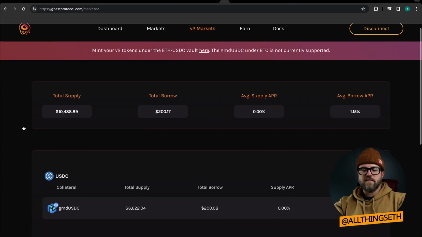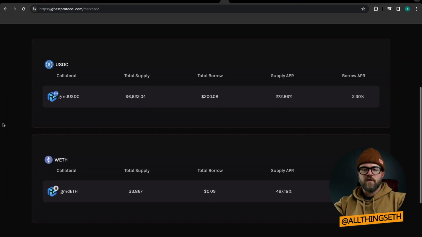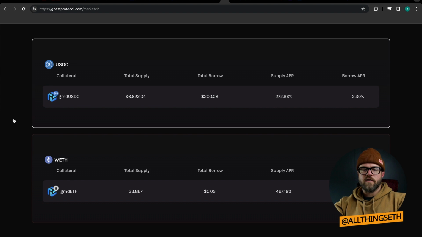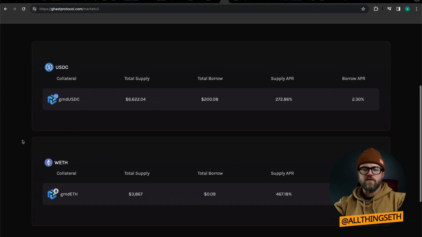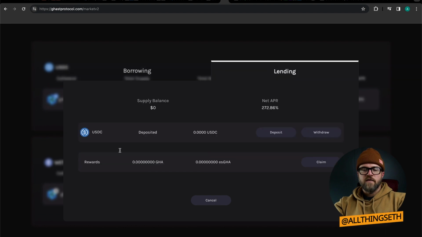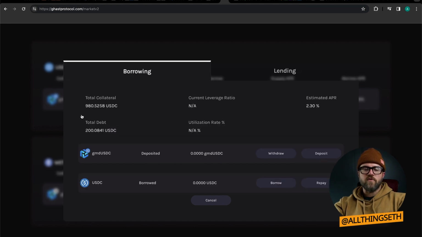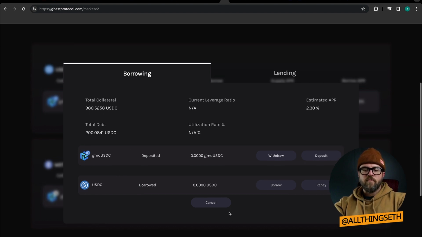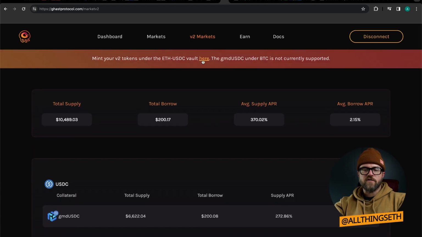Again, some crazy APRs here, 272% now. We just had a nice deposit, another $3,000 total into the GMD USDC vaults. Again, that is in USDC when you go to lend. You're lending USDC here to get that net APR of 272%. And then on the borrow side, if you do hold GMD USDC, you do need to make sure that it is the V2 version. By going to this link up here, you can actually check on that.